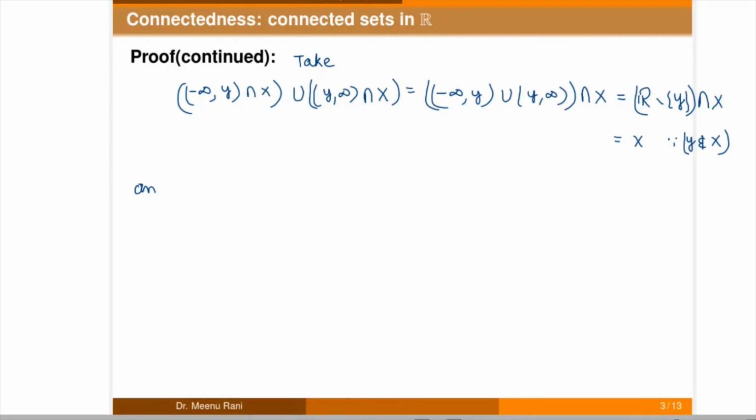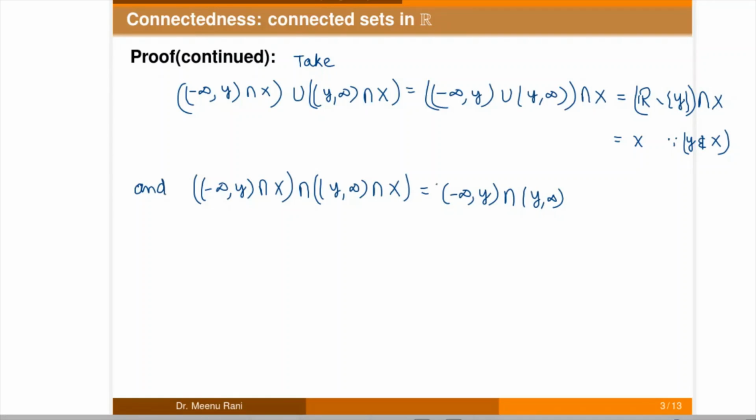Now if we take the intersection of these two open sets, it is (minus infinity, y) intersection X, intersection (y, infinity) intersection X. Then it is (minus infinity, y) intersection (y, infinity), so these are disjoint, and it is empty. So now X can be written as two open sets in X which are disjoint, and these are non-empty also.